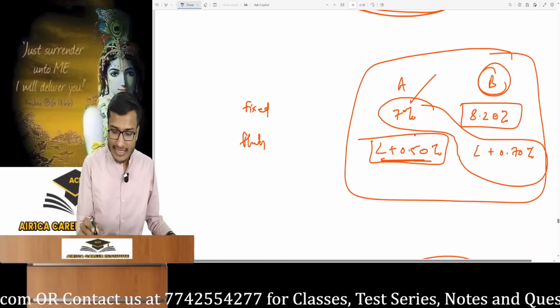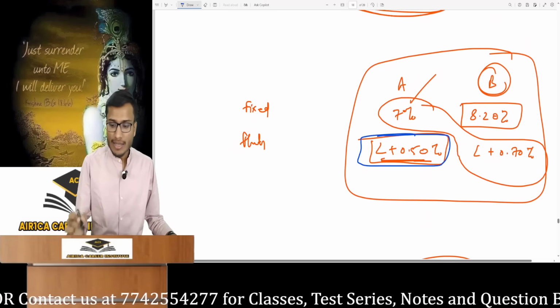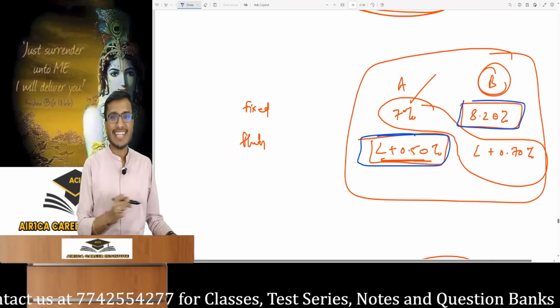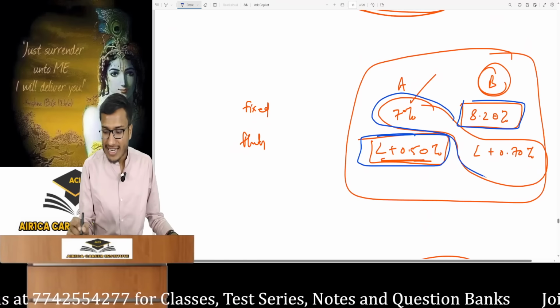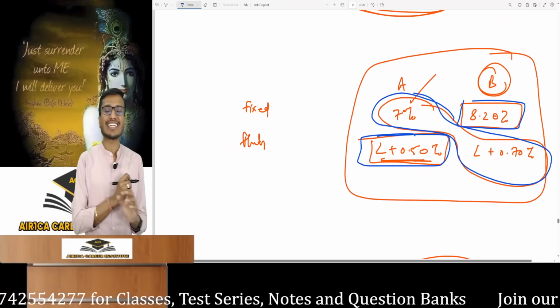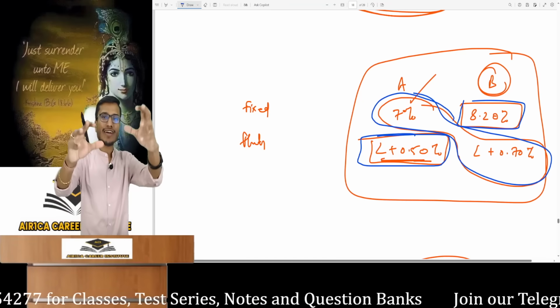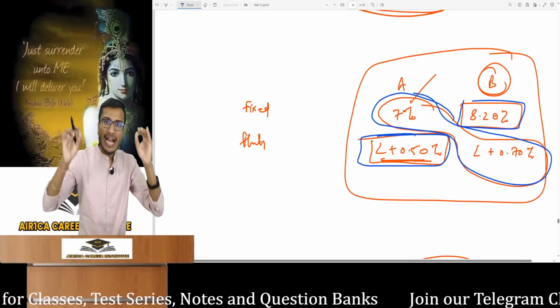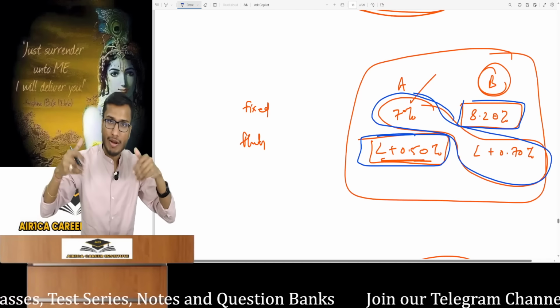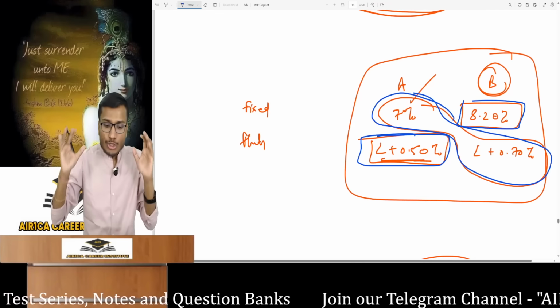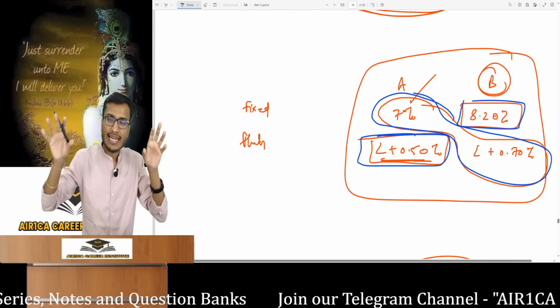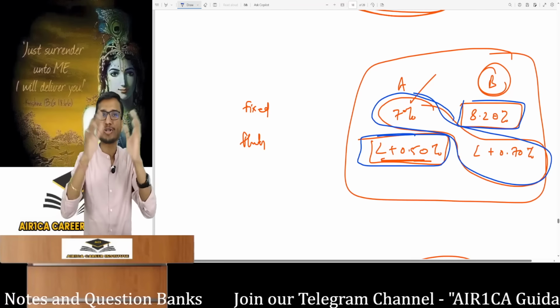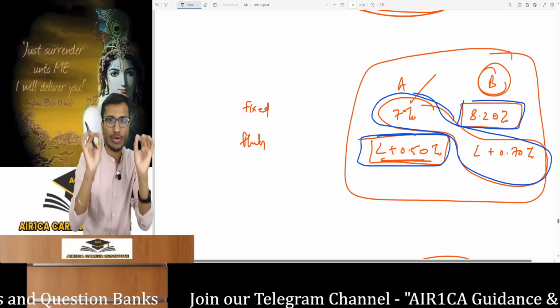So what did A Limited want? Look, A Limited wanted floating. B wanted fixed. So what they decided was that A Limited will take fixed and B will take floating. Which one will B take? Floating. So how will they benefit? Now listen carefully. Now I will show you the calculation again, and this time in a much more logical way. If both parties had directly gone to the bank and taken the loan they wanted, what would have been their total cost in terms of interest? We have to look at the total.